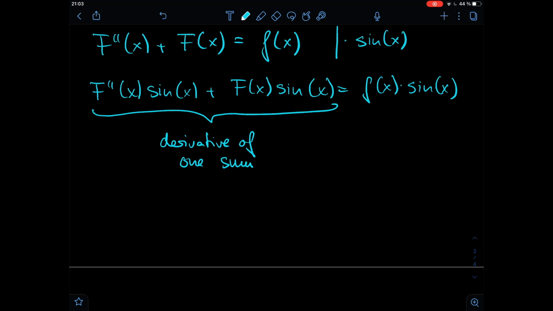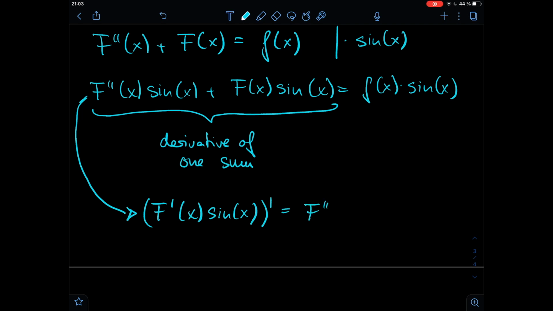So let's take a look at this first term here, the second derivative of capital F times sine of x. If we say that this looks like the product rule has been applied, then it looks like F derivative of x times sine of x, and then taking the derivative of that would give us the second derivative of F times sine of x, plus the first derivative times cosine of x.